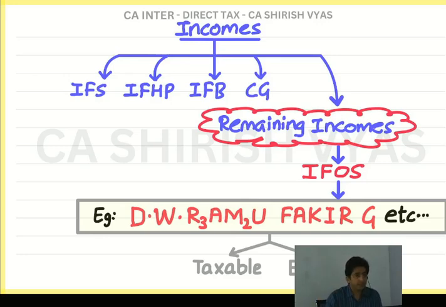Then next income is winnings. Can you see W? W stands for winnings, lottery winnings, winnings from horse race, nowadays online games. People have got nothing to do but they just download some app and they keep playing the game in the mobile. So there also some winnings comes. So any types of winnings, it is income from other sources.